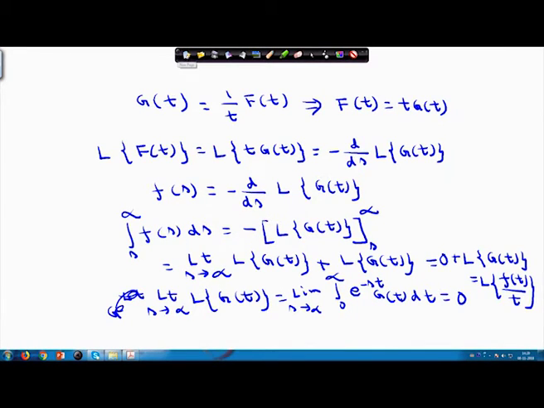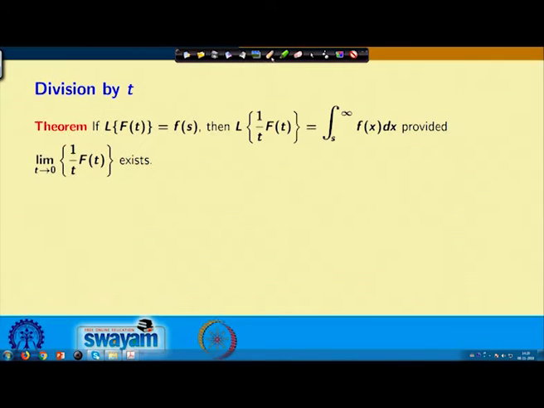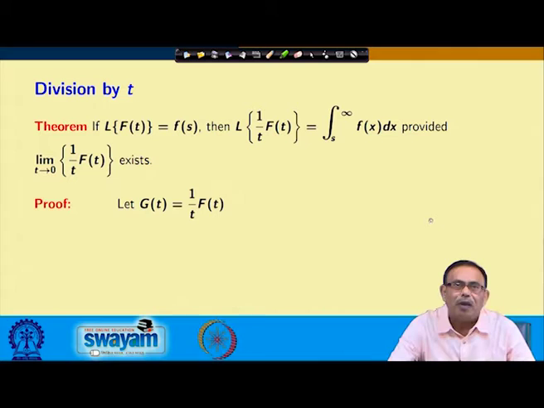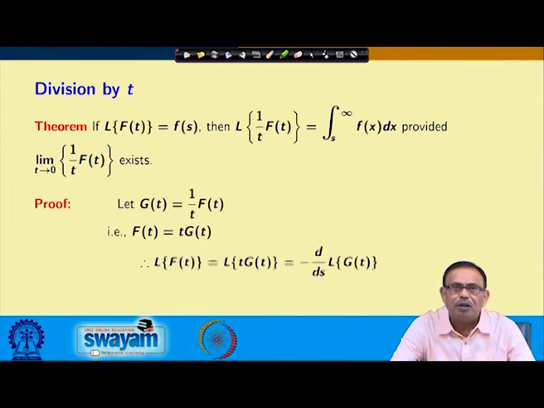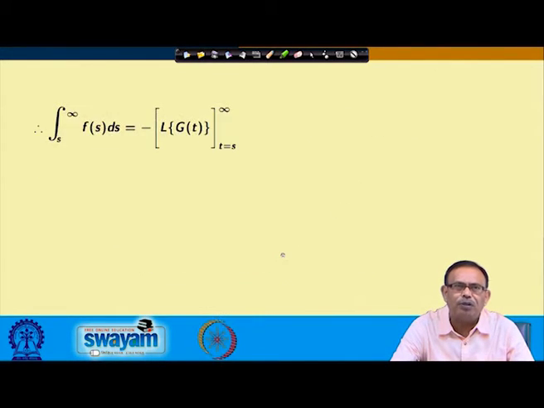Let us quickly see it on the screen itself, so that you can view it properly. g(t) is 1 by t into f(t). So your f(t) is t into g(t), and the Laplace transform of f(t) is the Laplace transform of t g(t). Using the theorem, you are writing minus d/ds of the Laplace transform of g(t), or F(s). Now you are integrating on both sides of the last equation from s to infinity.